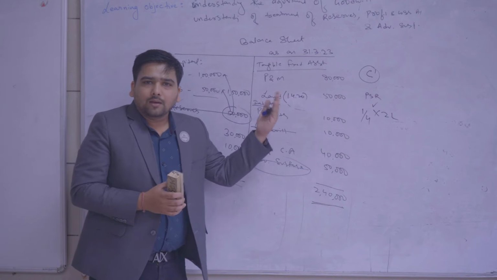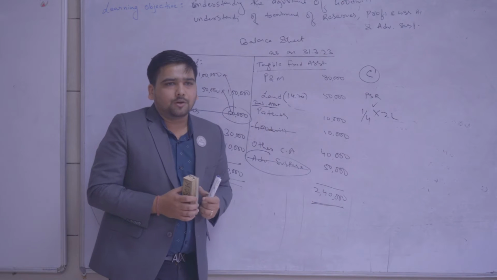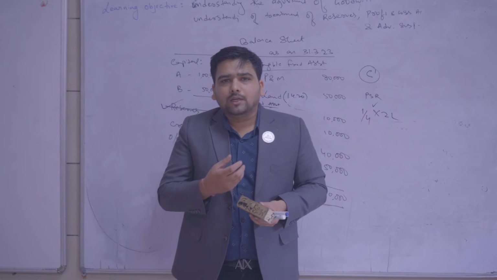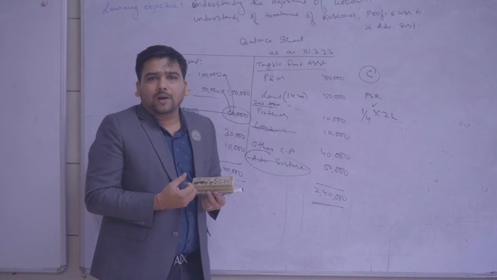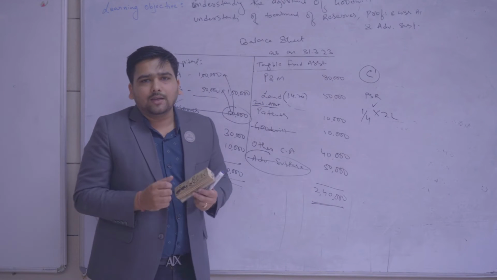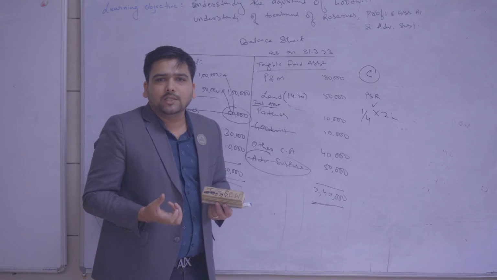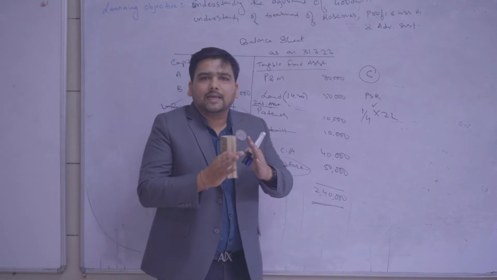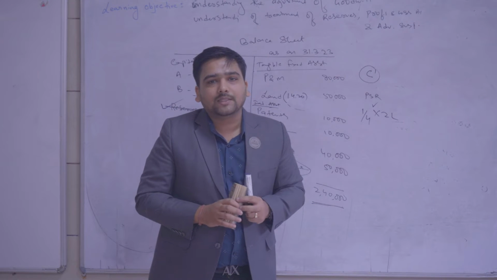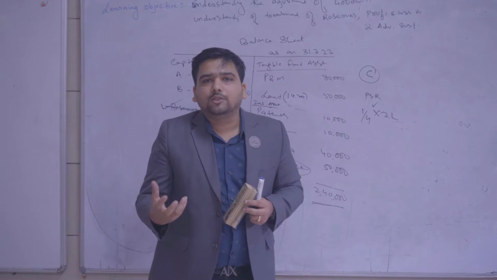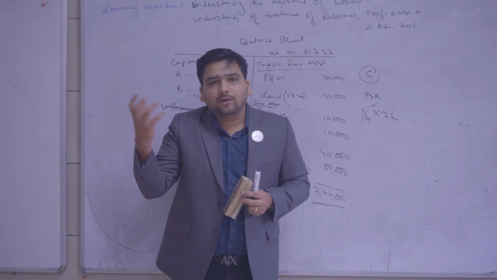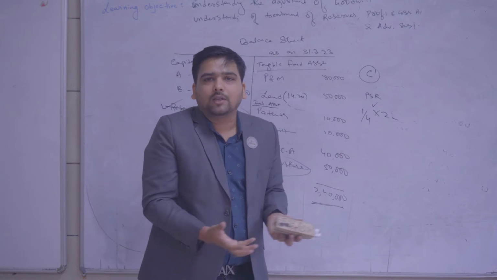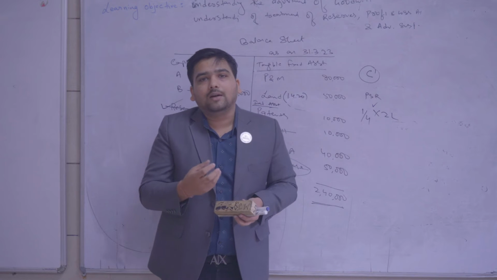Now as this new partner enters the firm, after 1 or 2 months or just after admission, C, the new partner, gives a suggestion to the old partners that we don't want land in our business. This amount is extra invested in our business. We already have plant and machinery to run our factory. So this land is extra investment for our business. We can get better returns if we invest in stock. If we sell this land and invest that money in our working capital like stock and debtors, we will earn extra money.